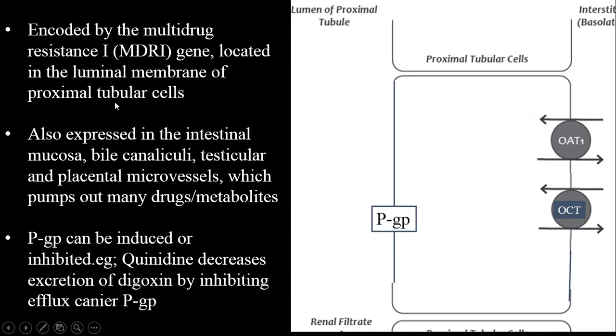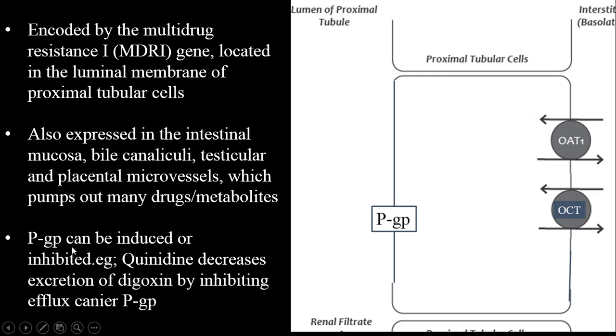And this PGP is located in the luminal membrane of the proximal tubular cells. Besides in the intestine and the tubules, they are also expressed elsewhere, where they also pump out many drugs and metabolites.